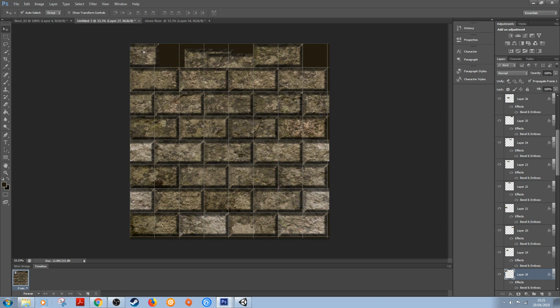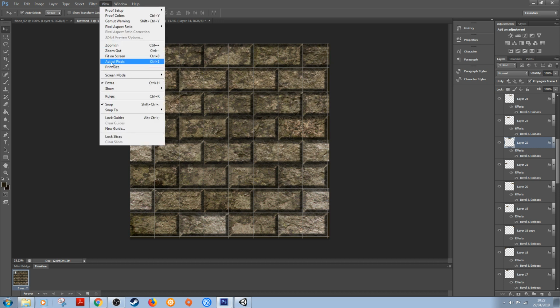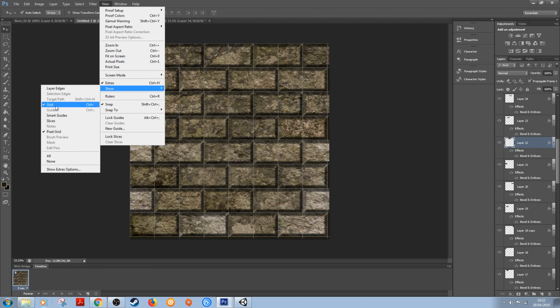I think that one's going to be the edge. So we're going to pop it across. And then 2 bricks left. Okay, cool. So we've pretty much got our seamless texture ready to go. So let's just turn off these grid settings.